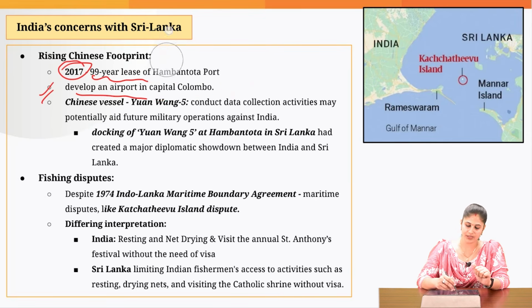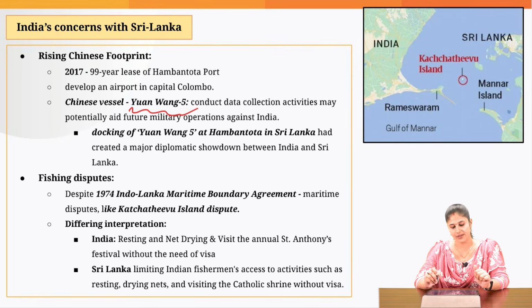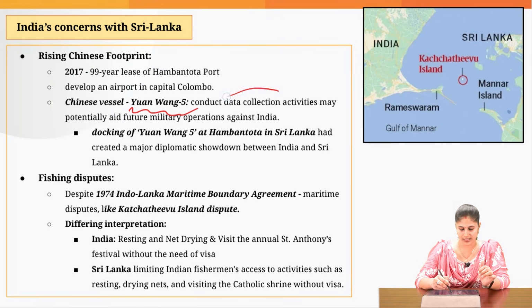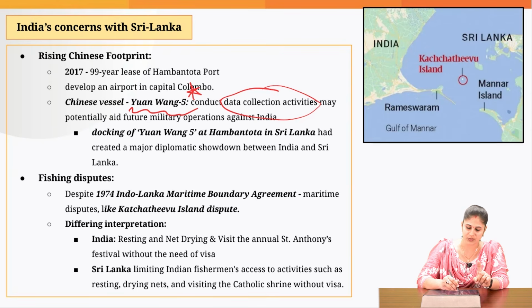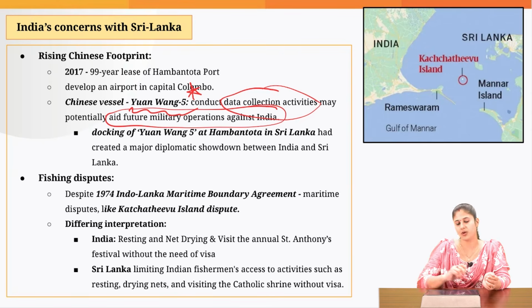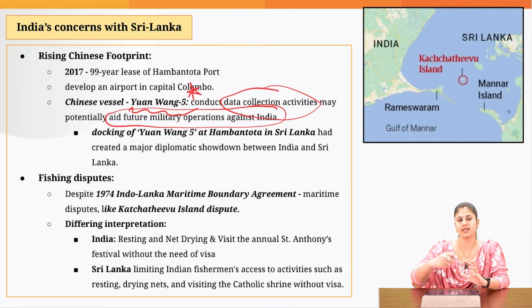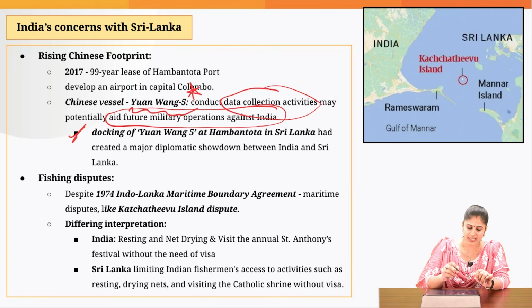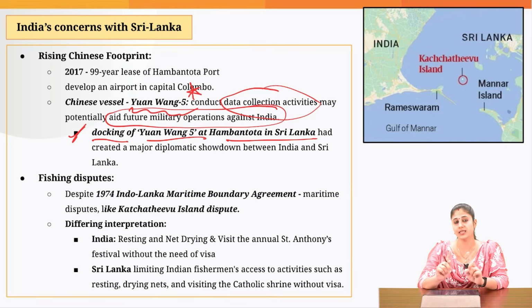Recently, we have witnessed that Chinese vessels like Yuan Wang 5 are conducting data collection activities in the Indian Ocean. And why did this deteriorate India-Sri Lanka relations? Because this Chinese vessel, India thinks, would be used for future military operations against India, because of whatever data it is collecting. This vessel was docked at the Hambantota port in Sri Lanka, and this deteriorated India-Sri Lanka relations.